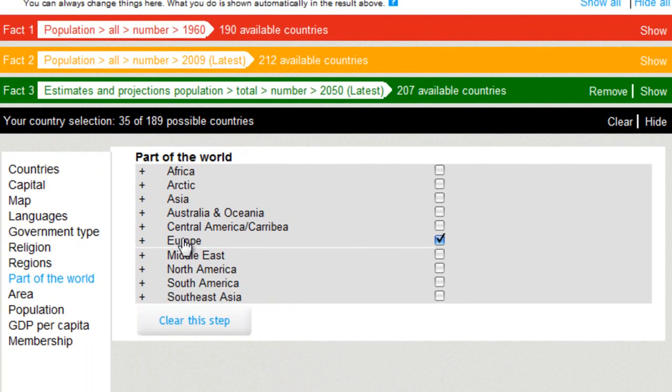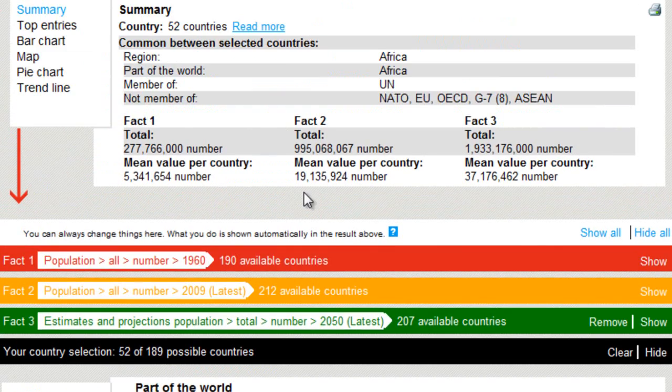So let's take a look at Africa. Unmark Europe and mark Africa. Africa, today, about 1 billion people. In 2050, nearly 2 billion people. So they will double and increase with 1 billion people at the same time as Europe decrease.